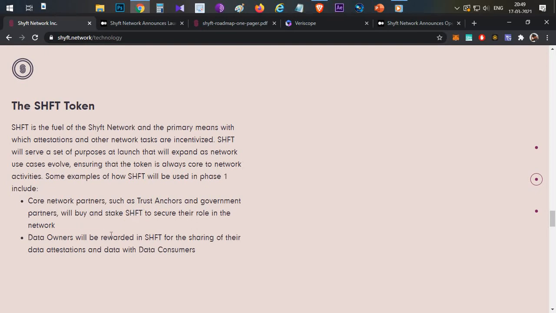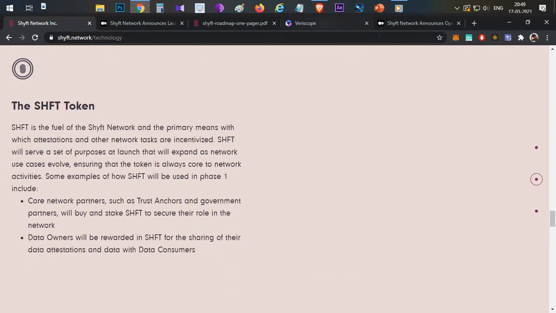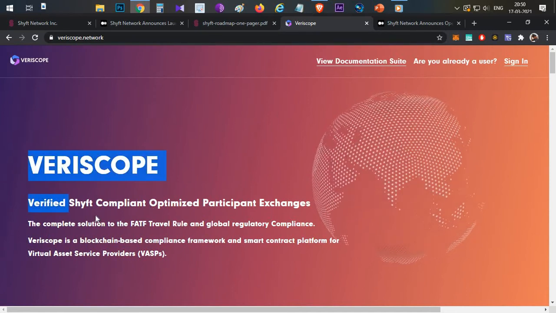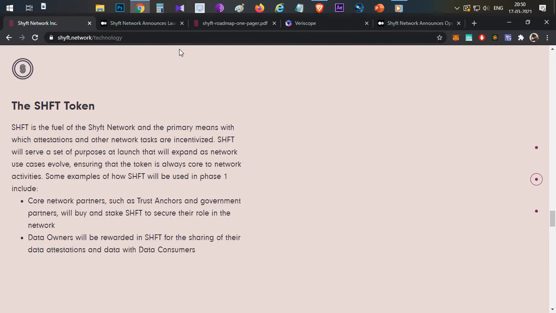Then coming to the second use case: data owners, just like us, will be rewarded with Shyft tokens for sharing data whenever it is required. Maybe in future, whenever you are doing KYC, or if you are allowing your data to be shared on Shyft Network, then the users who are providing the data will also be incentivized with Shyft tokens as an airdrop. So this is the complete token utility of Shyft Network, and they also have another entity, Veriscope, which is also using Shyft Network capabilities to provide the validity of the data. So that is the project review, guys. Shyft Network project review.